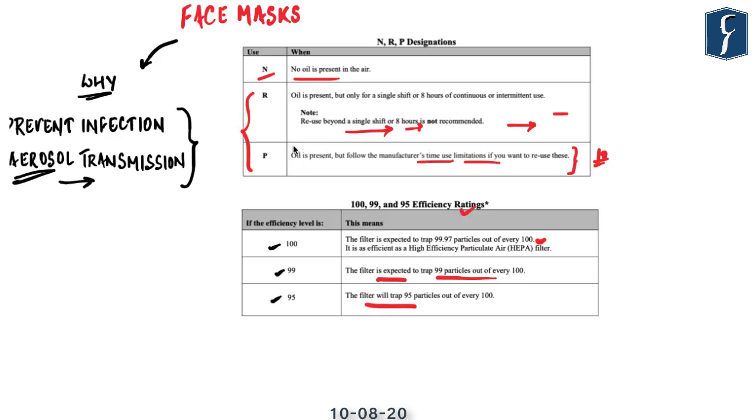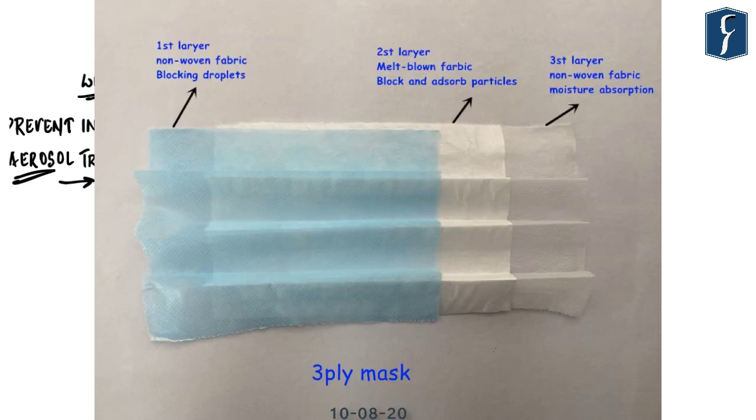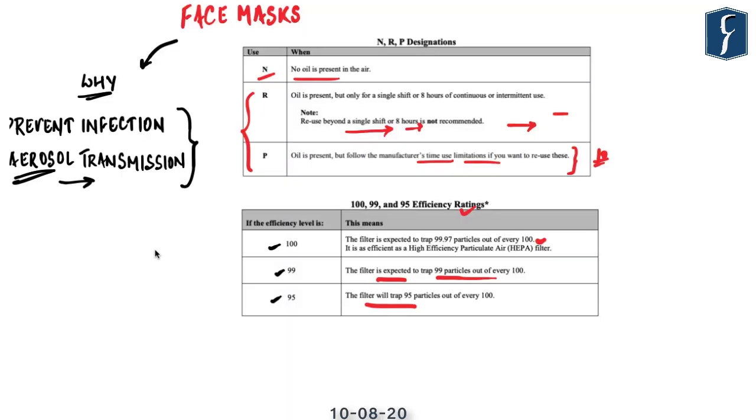Now the article also goes into details of surgical masks, which are 3-ply masks, which means that they carry 3 layers. The first layer, or the outermost layer, is a non-woven fabric blocking droplets, whereas the second layer is a melt-blown fabric, which blocks and absorbs the particles, and finally the third layer is a non-woven fabric which absorbs moisture. So in case of COVID, it is not recommended for you to wear surgical masks if you are not in an operation theater.